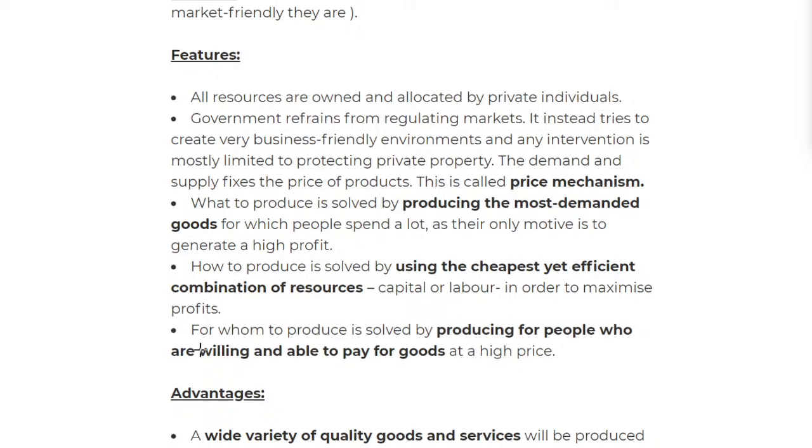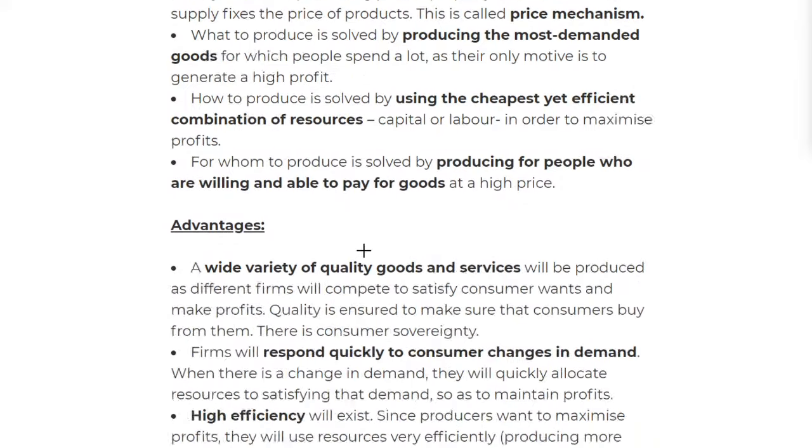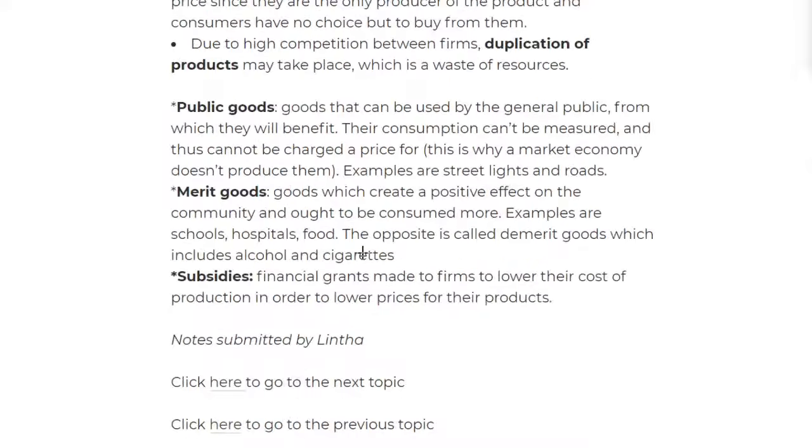If you have enough people that can pay the price, okay, go ahead. We're only going to be paying for them then. Okay, so that's how everything works with this type of system. Okay, let's move on to the advantages and then the disadvantages, and then just have a few definitions of the terms.